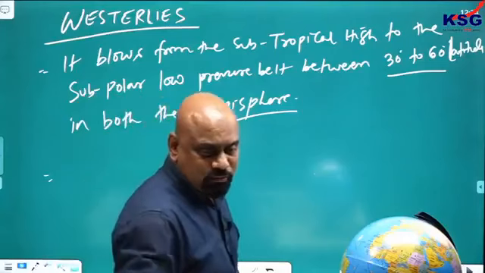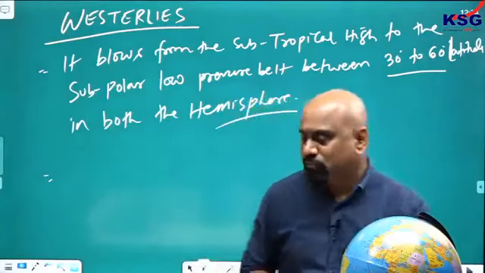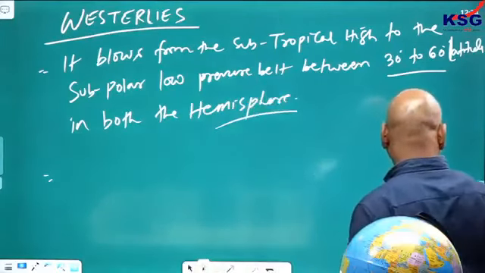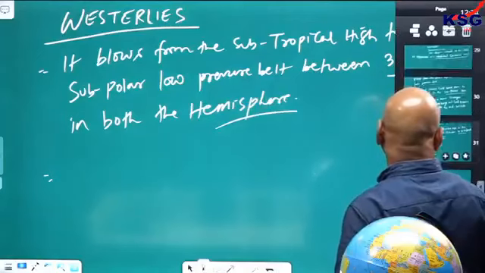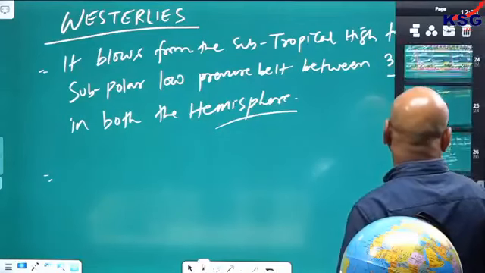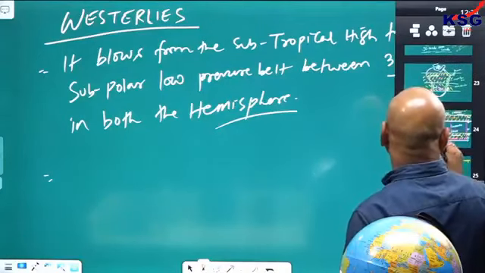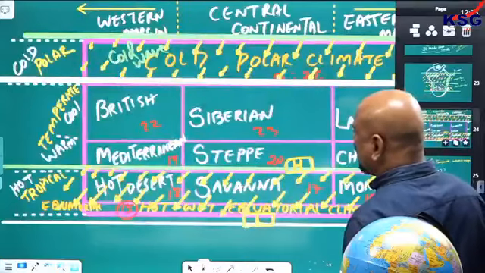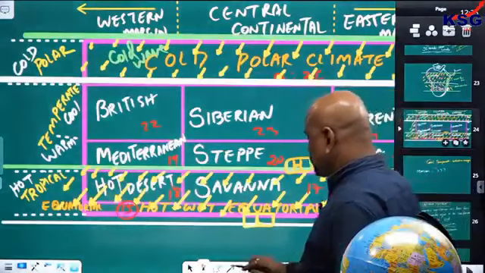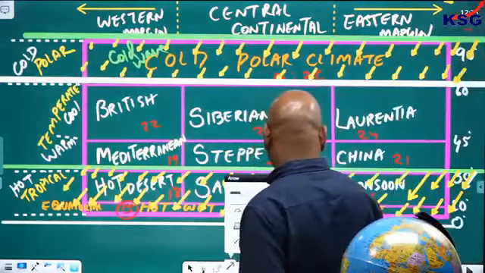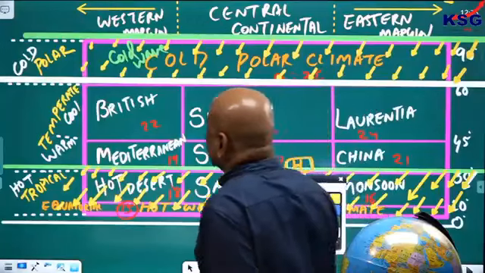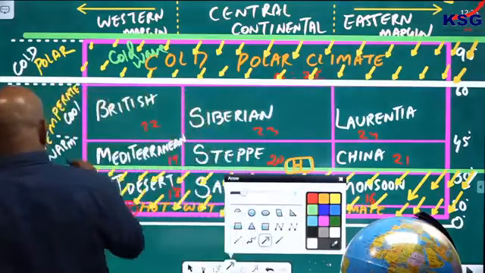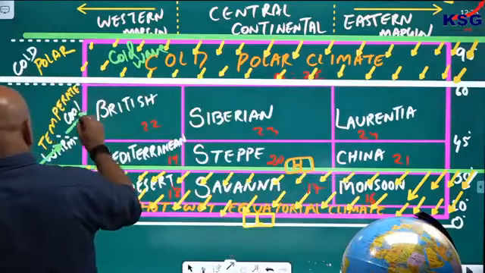Let us see now. Let us look here. If I go for this wind, look at how it blows.